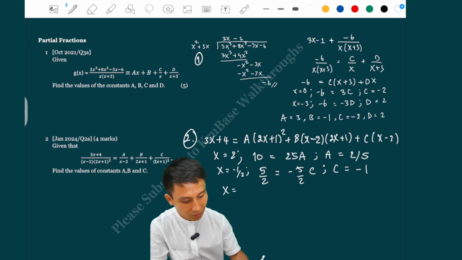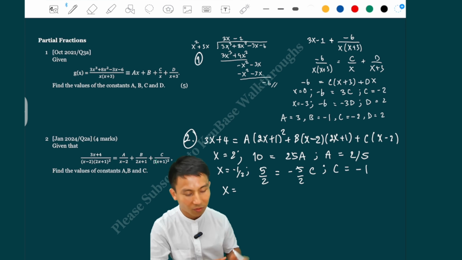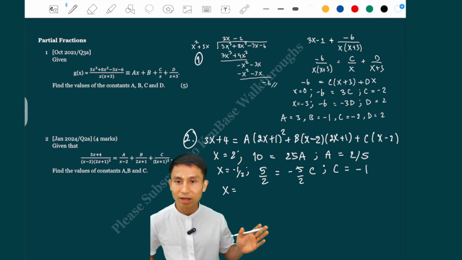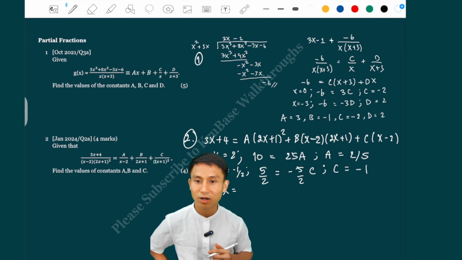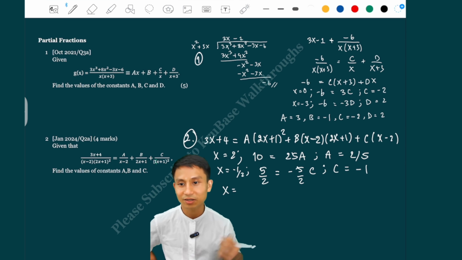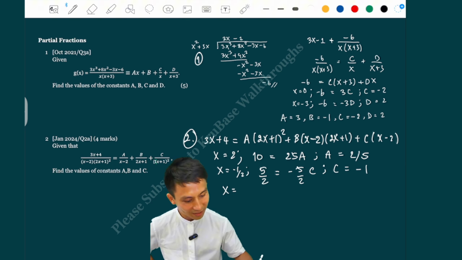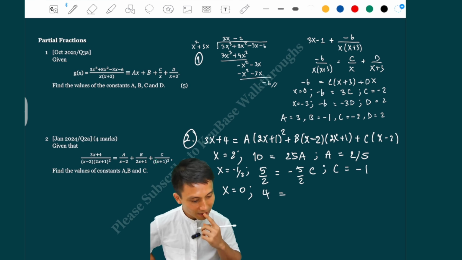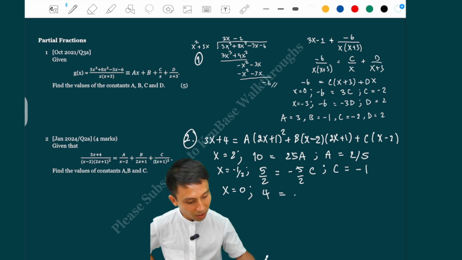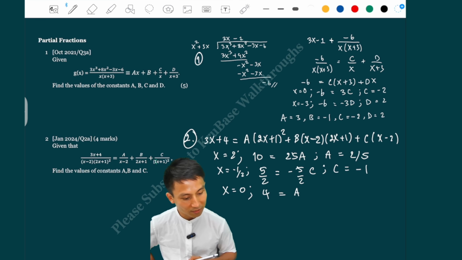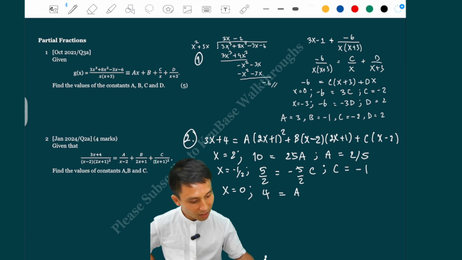And then x equals, well, if you are out of critical values, you just go whatever value you want. So in this case, I just go with 0 because usually it simplifies the left-hand side and also the right-hand side. So if x equals 0, the left-hand side would just be 4, and then you would have 1a there, because if you sub in the 2x plus 1 squared, and then you would have how many b's?